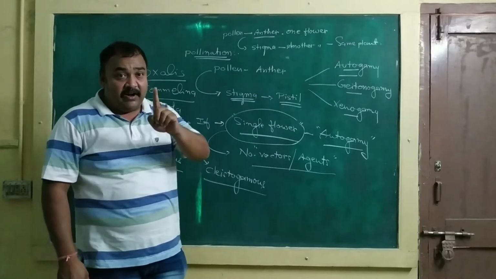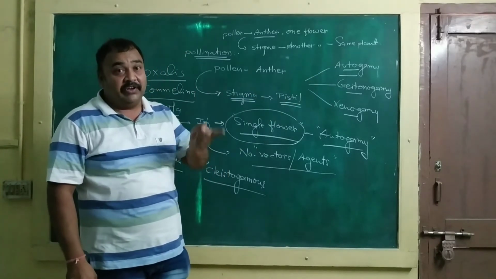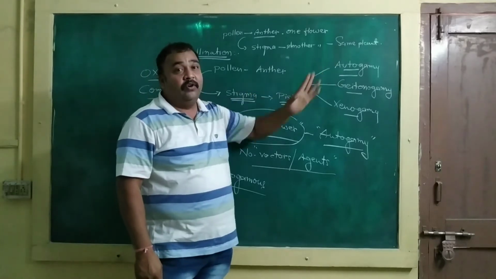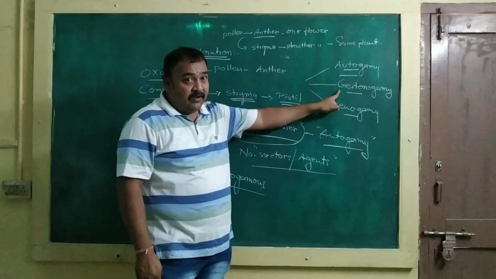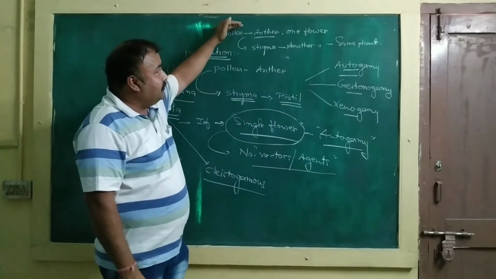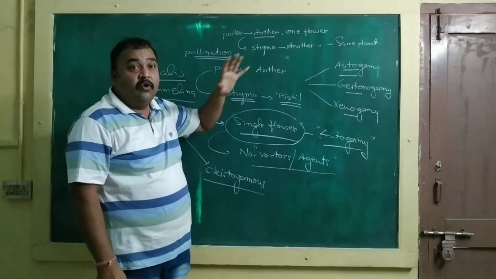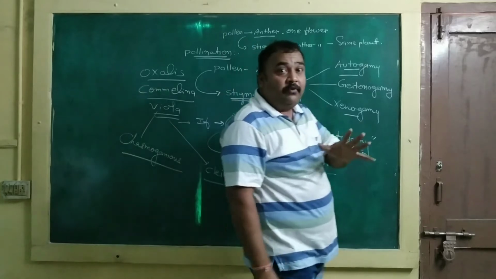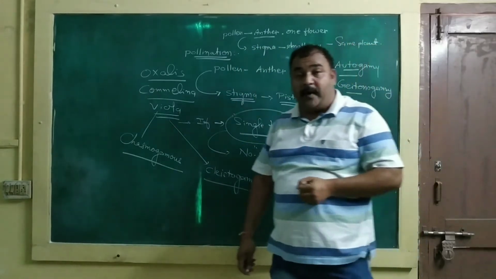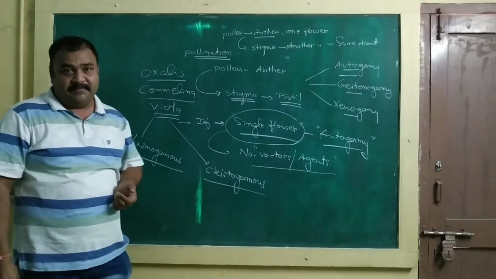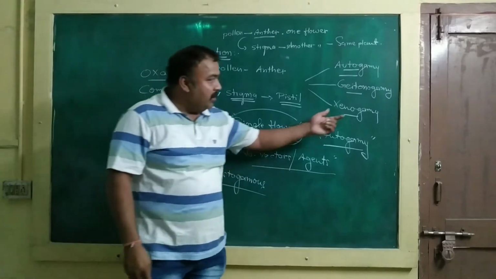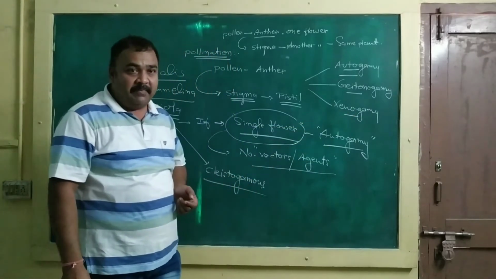Functionally, it is a kind of cross-pollination, and genetically, it is a kind of autogamy. And second, in geitonogamy, for the transport of pollen from anther to stigma, various kinds of transporting agents or vectors are also required.